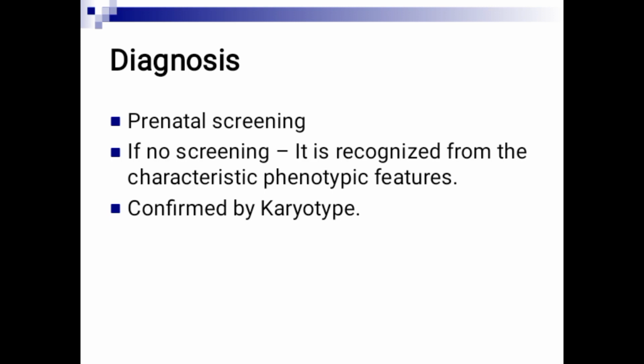Women with Down syndrome are usually fertile and can become pregnant, but almost all the males with Down syndrome are infertile because there is distortion of spermatogenesis. For diagnosis, there is prenatal screening, and even if you didn't do any screening, there are features. We see the characteristic features, mental retardation. So this can make you suspect Down syndrome in a child, and it can be confirmed only with karyotype. Like cancer, you can't say definitely this is cancer until you do a biopsy. So in Down syndrome, you can only confirm it with karyotype. You can't rely only on the appearance and the mental retardation.